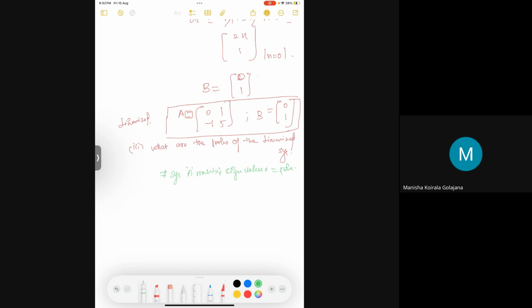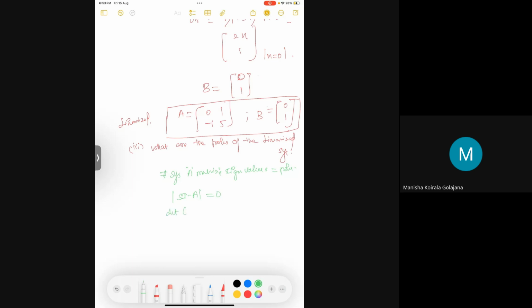How to find the eigenvalues of this? You just take the determinant of sI minus A equal to 0. If you solve this, it will give you the poles of the system.